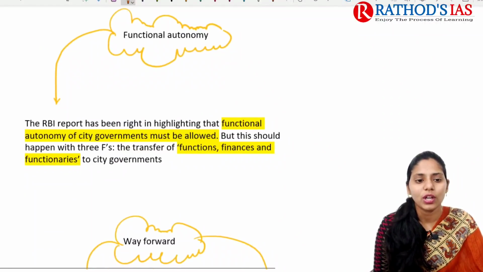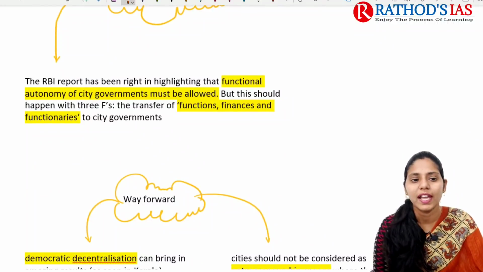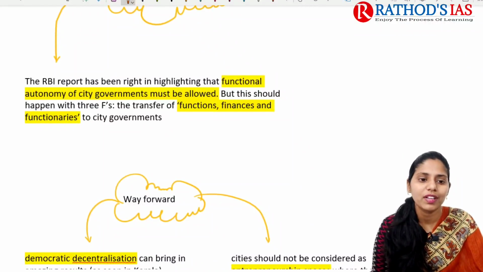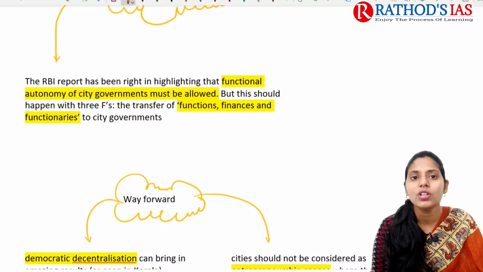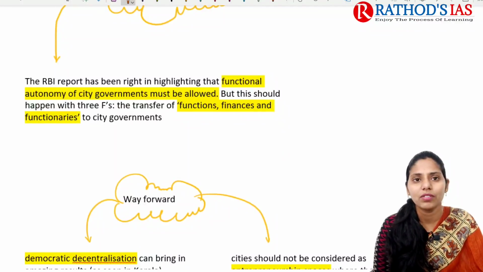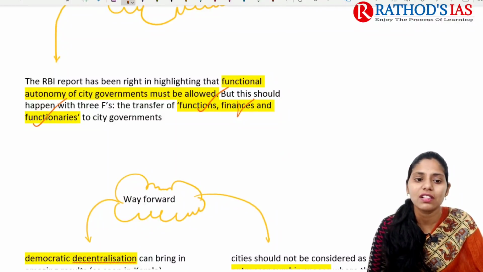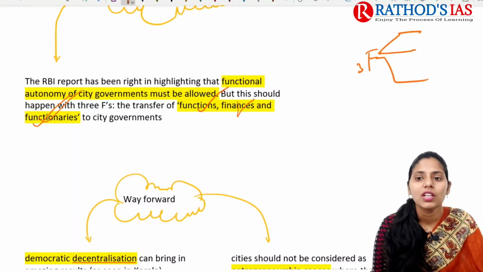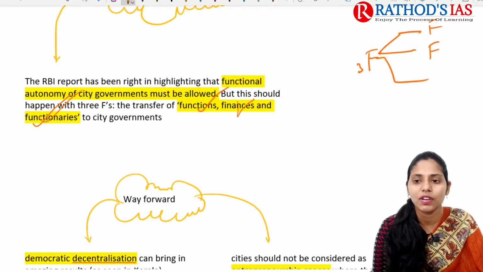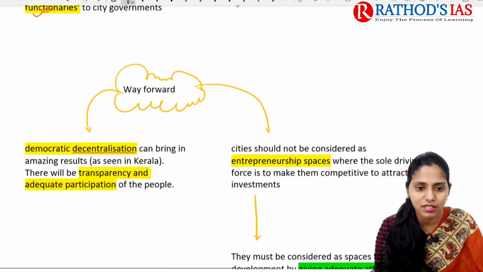So if you're talking about autonomy here, this report also highlighted that there is no proper financial autonomy of city governments. Okay, because of this, we need to allow functional autonomy for the city governments, and this should happen with the 3 F's. That is, we need to provide functions, we need to provide finances, and also functionaries to the city governments. So you can write it as the 3 F's. In this way, you can represent it in your mains answer: functions, functionaries, and finances.